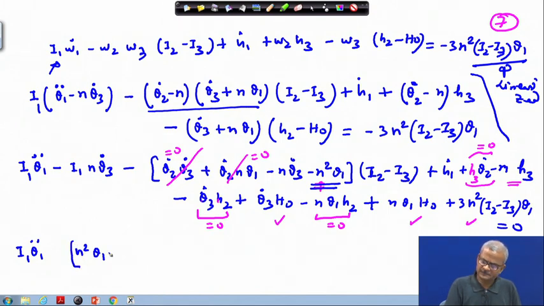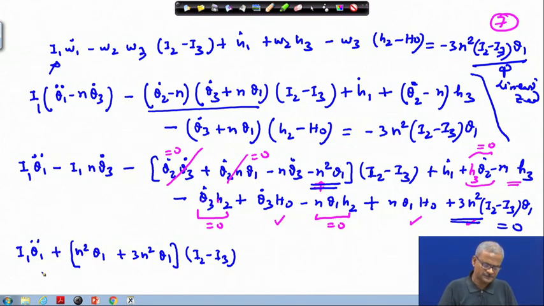So, we will take it, this gets the plus sign, and then from this place we have this term plus 3 n square times theta 1, and outside the bracket we have I2 minus I3, and this will turn up with a plus sign here in this place.